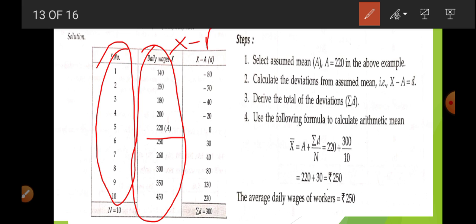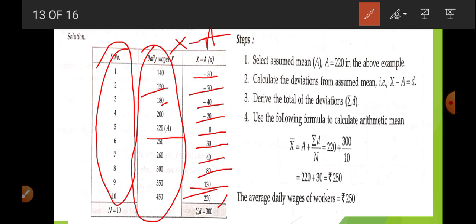X minus A: 140 minus 220 is minus 80, 150 minus 220 is minus 70, 180 minus 220 is minus 40, 200 minus 220 is minus 20, 220 minus 220 is 0, 250 minus 220 is 30, 260 minus 220 is 40, 300 minus 220 is 80, 350 minus 220 is 130, and 450 minus 220 is 230. Now we add these deviations, and we get sigma D as 300.